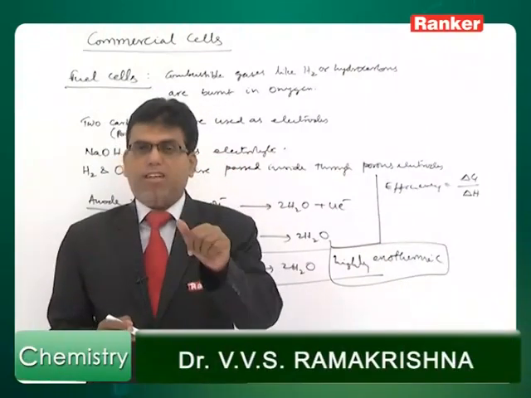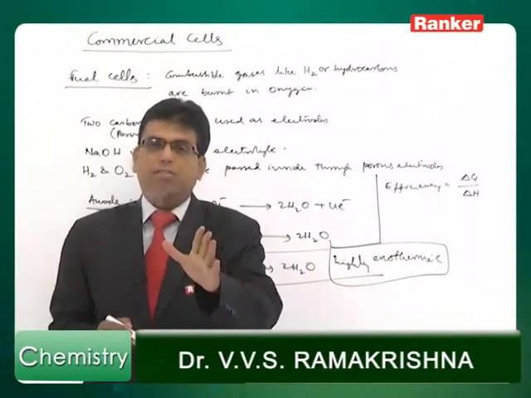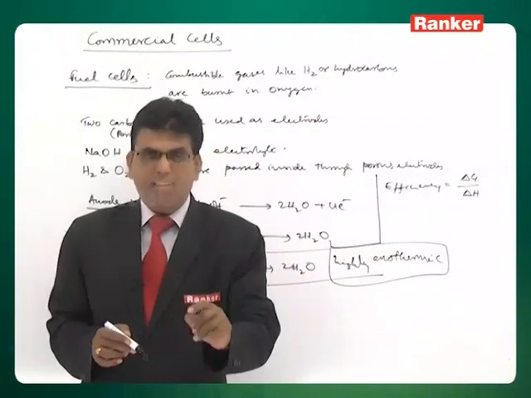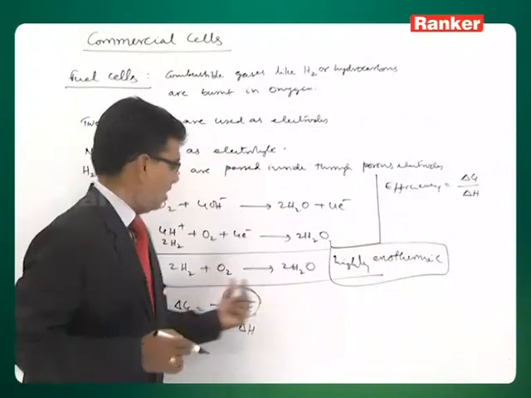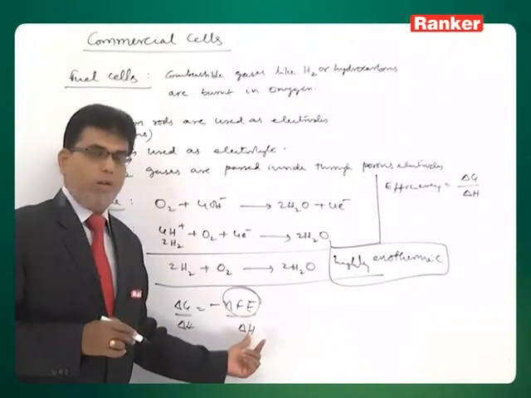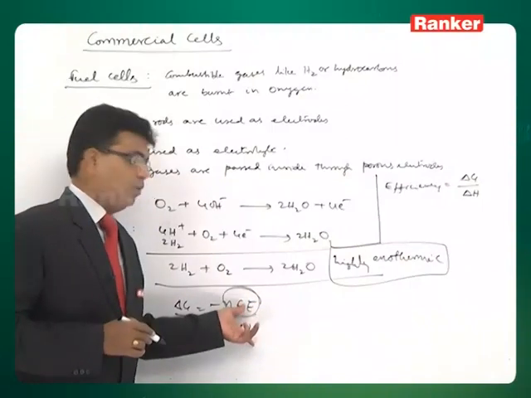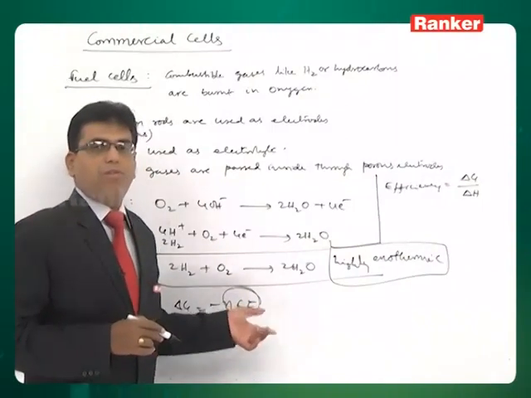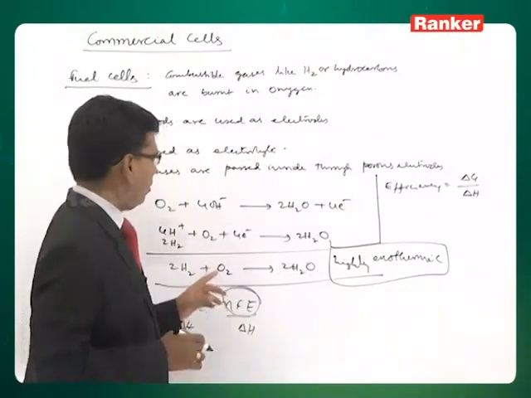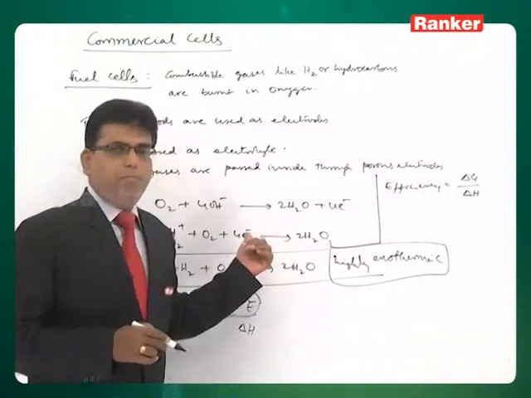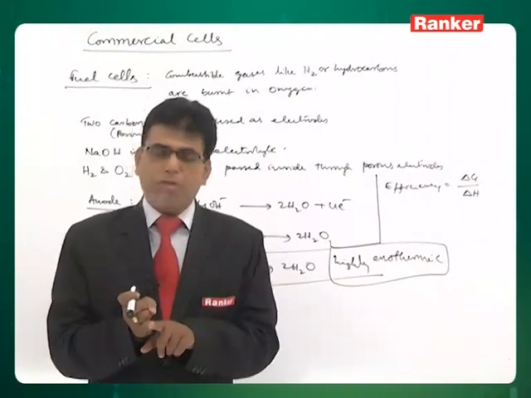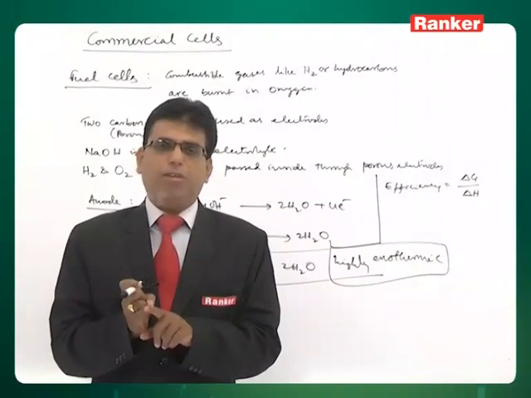The efficiency of not only a fuel cell, but of any galvanic cell for that matter, can be determined as the net work extracted, that is delta G or minus nFE, to the net energy change involved. So, work extracted per unit energy change gives you the fraction of work that is obtained. That is actually the efficiency. The main advantage of fuel cells is that they are supposed to be 100% efficient, but practically 100% is still not achieved.